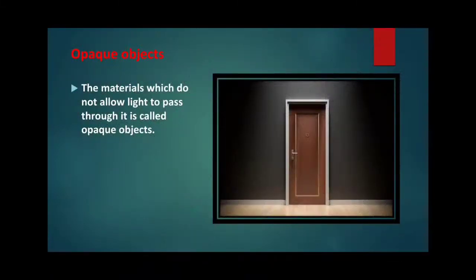Opaque objects do not allow light to pass through them. For example, metals, stone, wood, all are opaque objects.